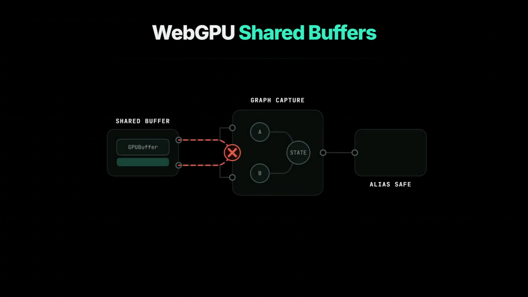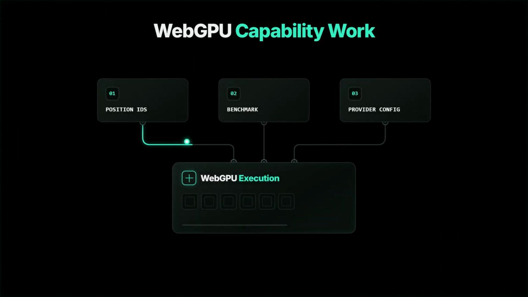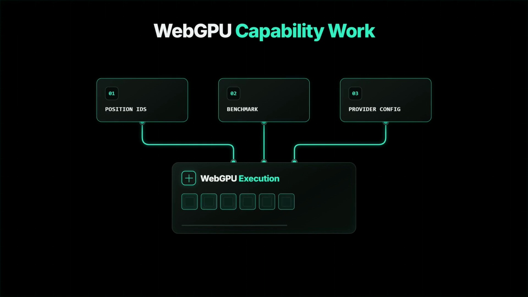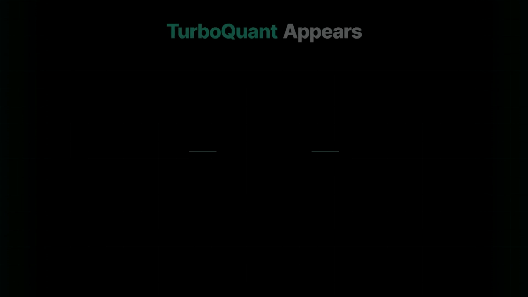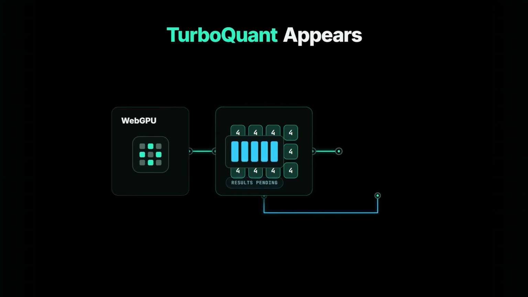WebGPU receives a shared buffer fix, plus a specific repair for recurrent state graph capture with shared buffer aliasing. Shared memory plumbing is another major thread in this release. The release also adds update position IDs support to WebGPU's interface, WebGPU support in the benchmarking script, and explicit configuration handling that appends the WebGPU execution provider. TurboQuant for ONNX Runtime WebGPU is included, alongside model benchmark updates intended to measure GPU memory. The release notes list the feature, but provide no result numbers.